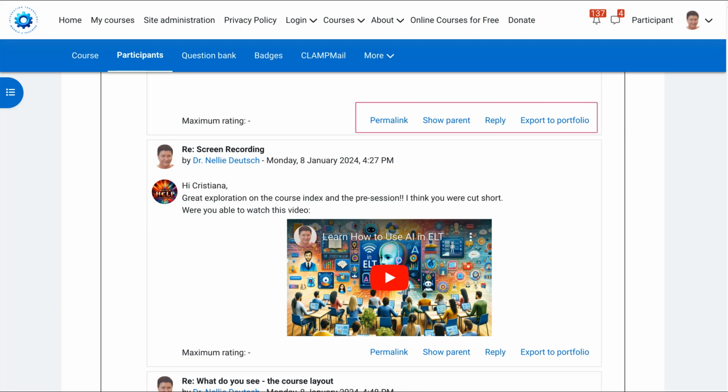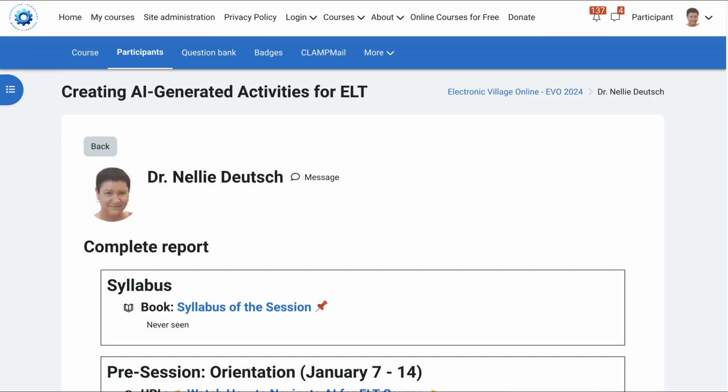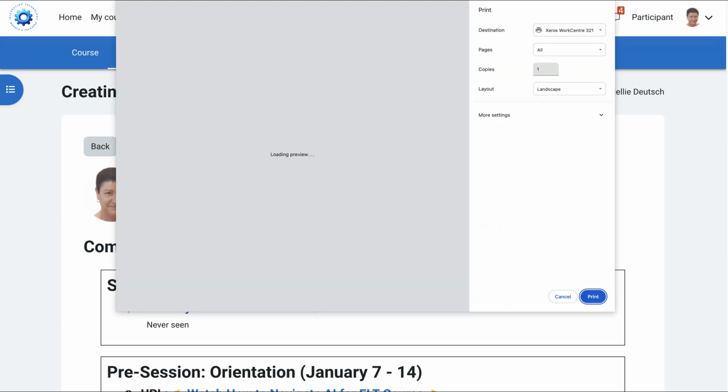Okay, everything is here. I'm not going to bother with export to portfolio because it's too time consuming. It would take me ages. Next, you're going to save it as a PDF file. Click on the right, go into print. I'm using a Mac, but it's the same. And then you're going to go into, instead of your printer, save as PDF. Click on that, and then it's going to save the whole thing as a PDF file.